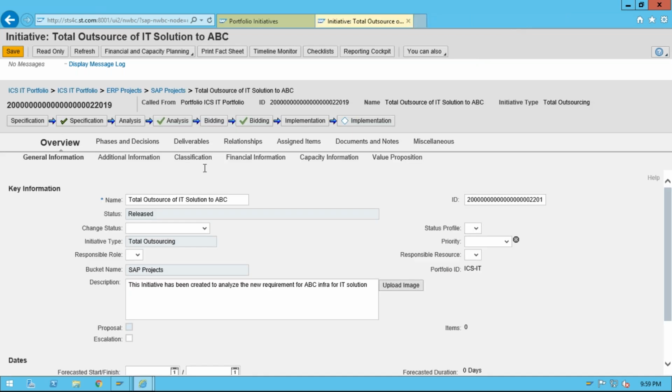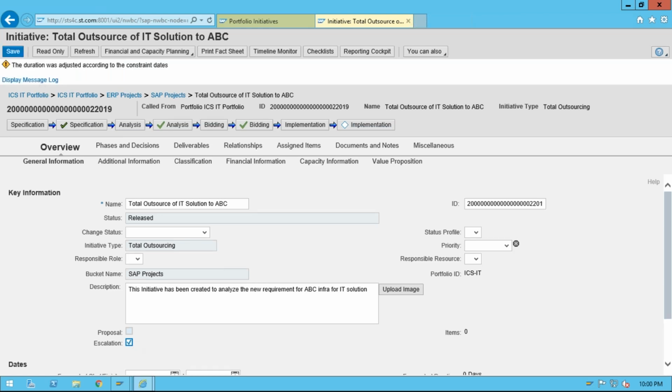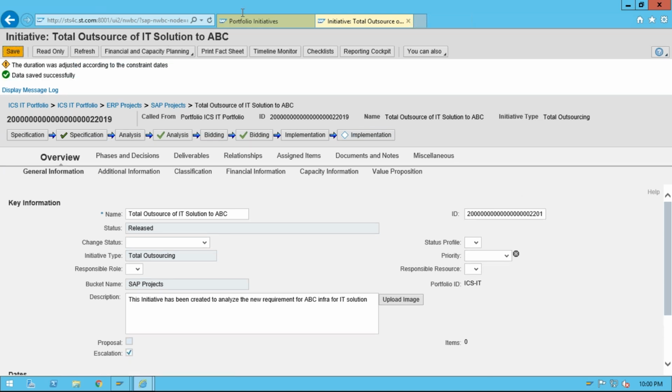Coming back here, let us understand one more thing: proposal and escalation. If we want to make this initiative a proposal, then in configuration and initiative type I need to select it as a proposal. So automatically this will be selected, and the overall initiative will be considered a proposal. If I want to escalate it, you can consider this and save, and you can have some parameters. Based on that, you can trigger a mail, and in the dashboard it will show you accordingly.